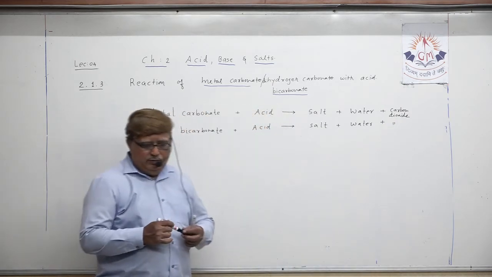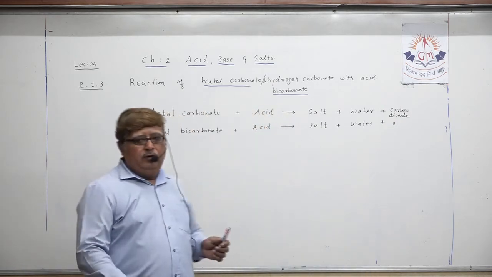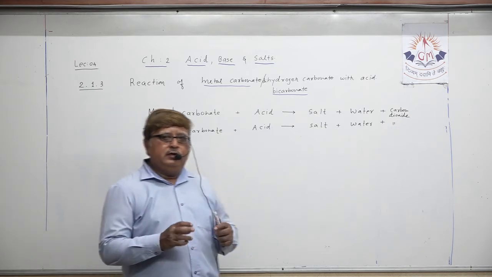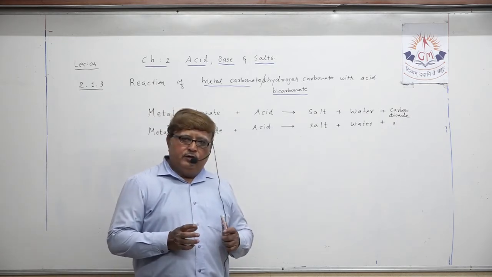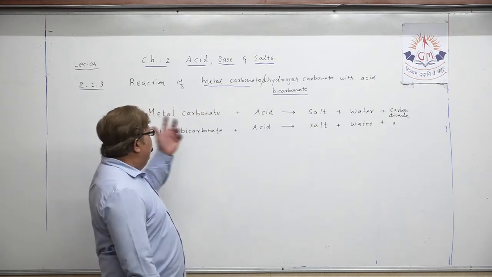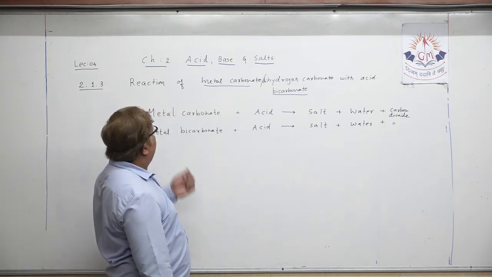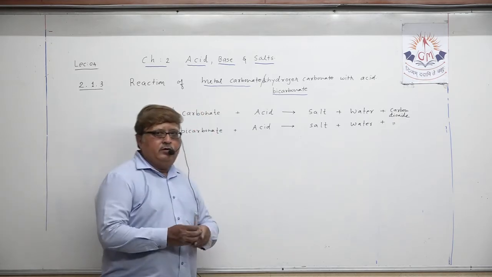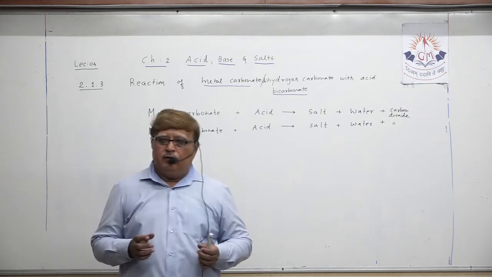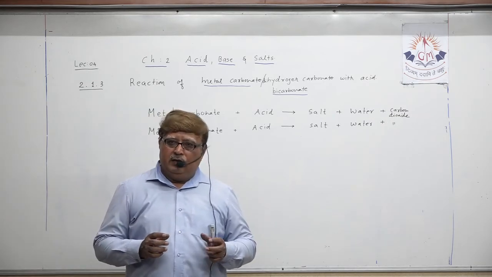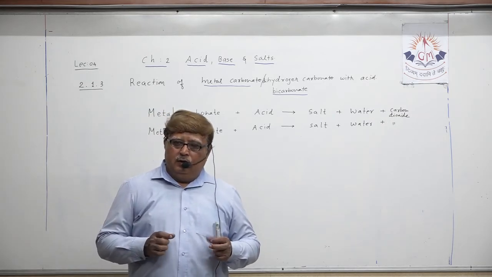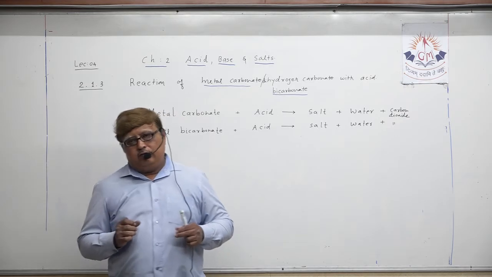So my dear student, this is the general reaction, the general word equation we are able to write. Whenever I ask you even in exam, describe the reaction of metal carbonate or metal dihydrogen carbonate or bicarbonate with acid, you have to explain in this way.